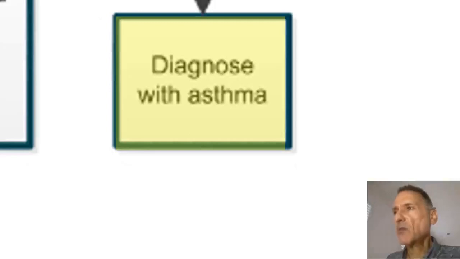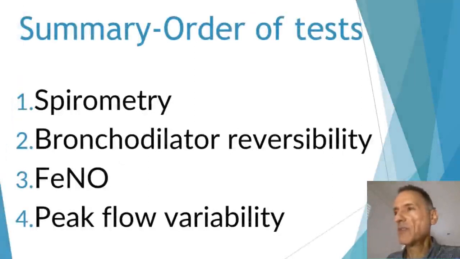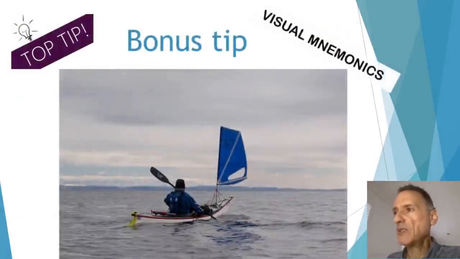So in summary, we will do the tests always in the same order: spirometry, bronchodilator reversibility, fractional exhaled nitric oxide, and peak flow variability. Or, if you want to remember easily, just look at this guy here and try to think what the newspaper headline would say.